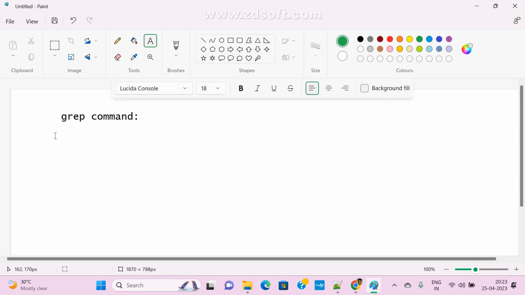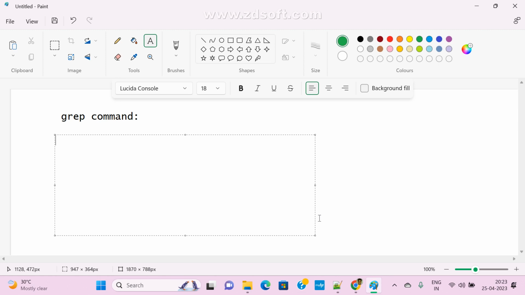So now see here, what is grep? Grep stands for global regular expression print. Global means I want to search all files. Simply, if you want to say, it is a global search.